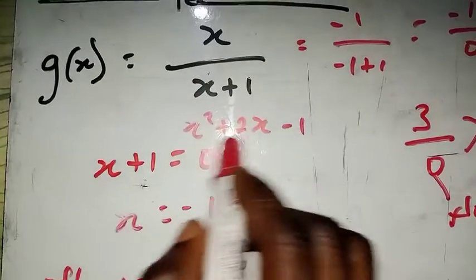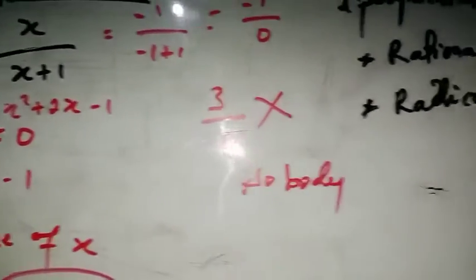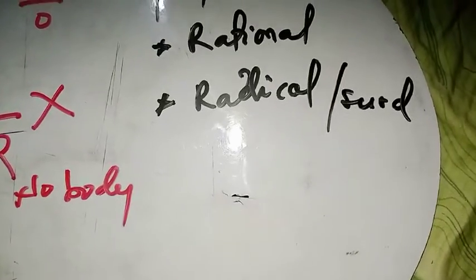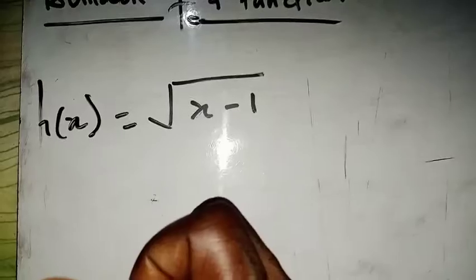So this is just a quadratic. We solve this thing by what? A quadratic method. Now, the final part of this video is how to deal with a radical. So if you want to find the domain of any radical, let's have a look at that.